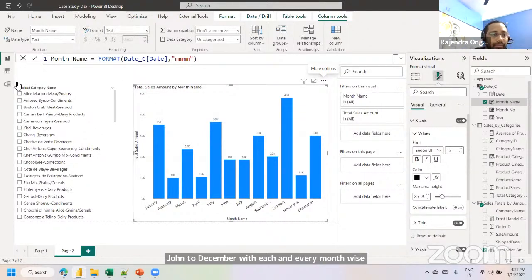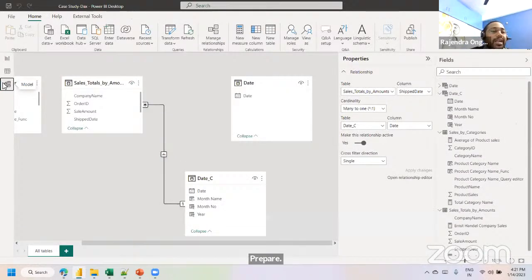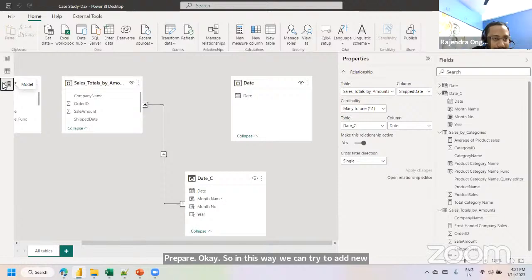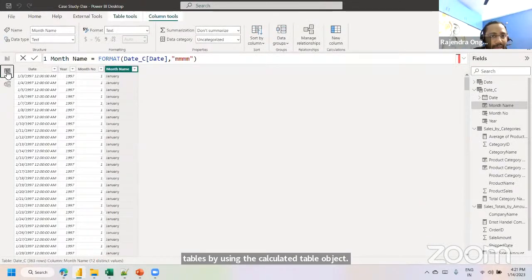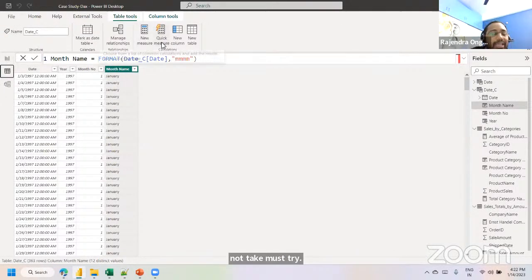Okay. So in this way, we can add new tables by using the calculated table object. And we have one more approach, the last approach. I will not take much time. I will take your queries too. The last approach, as part of DAX, here, quick measure.